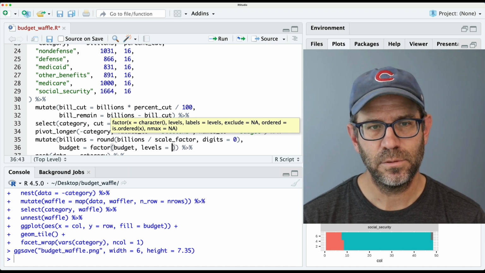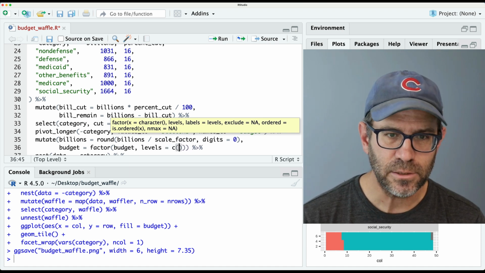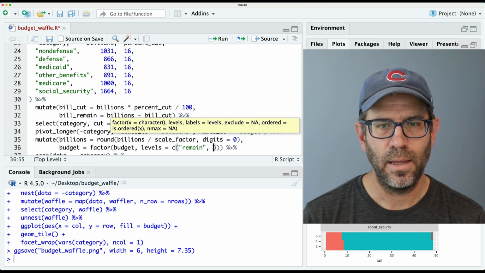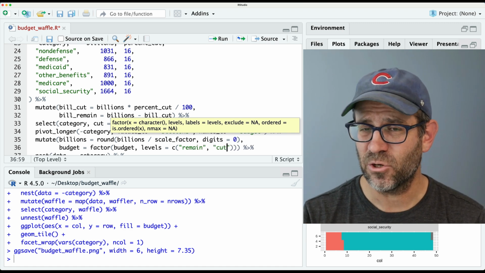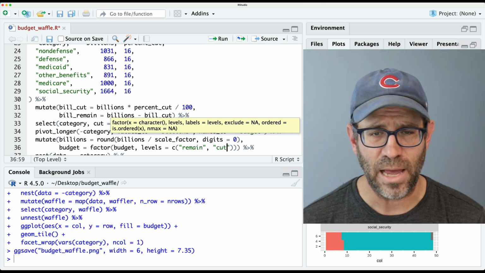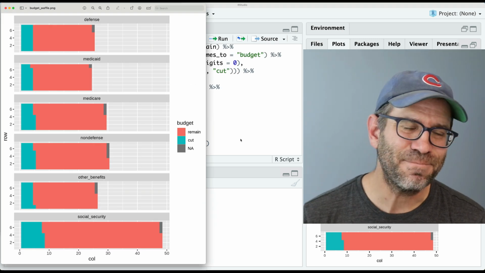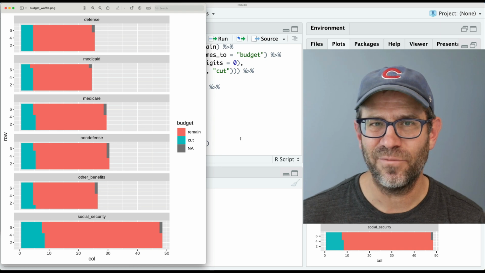So I'll do levels equals a vector, and then we'll do remain and cut. I don't need to say NA because that hasn't even been created yet, and by default that will go last. So that switched the colors, but it didn't actually change the order of anything, right?